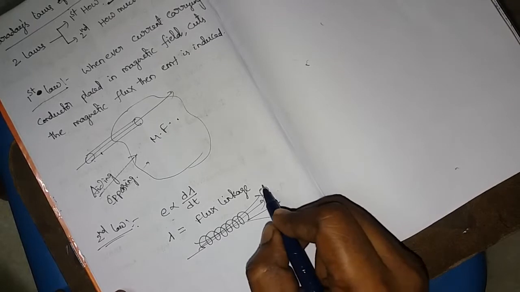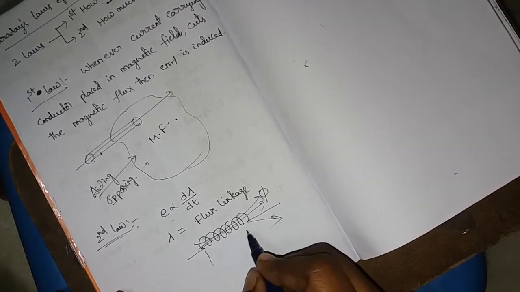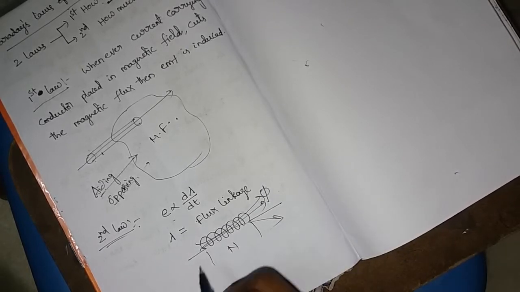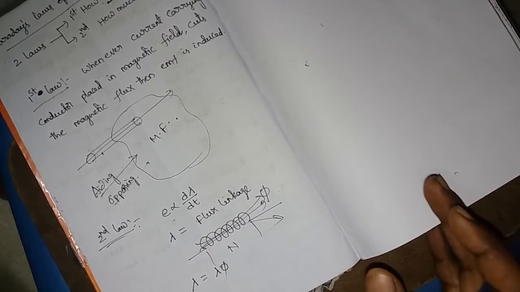Let this flux be phi, and the coil contains N number of turns. Then what is flux linkage? Flux linkage is how much flux is linking with how many turns of the coil. Therefore, lambda is given by N phi.